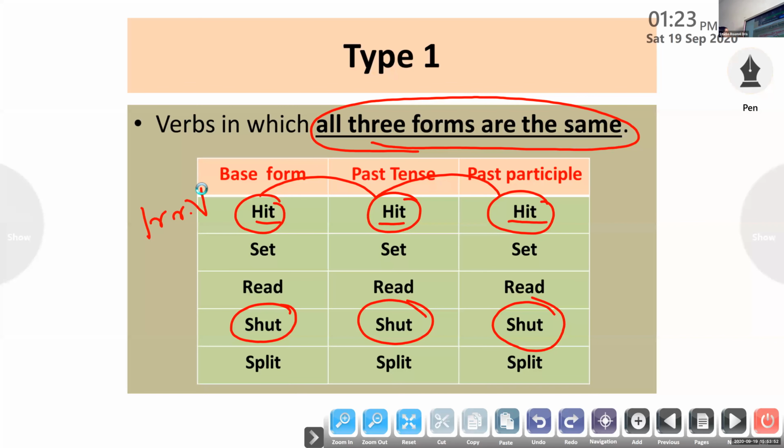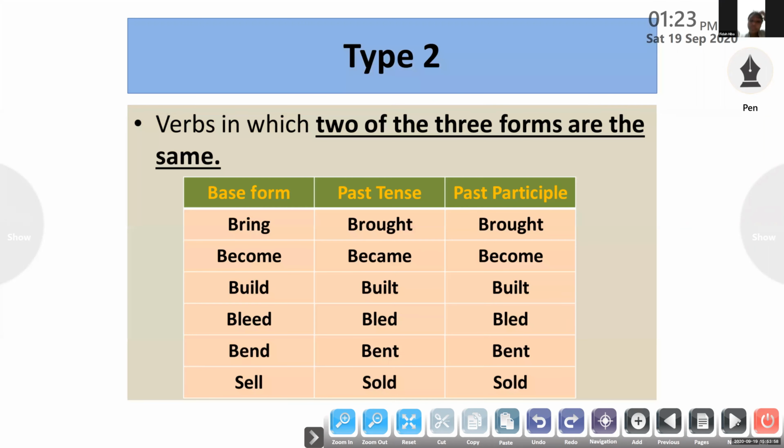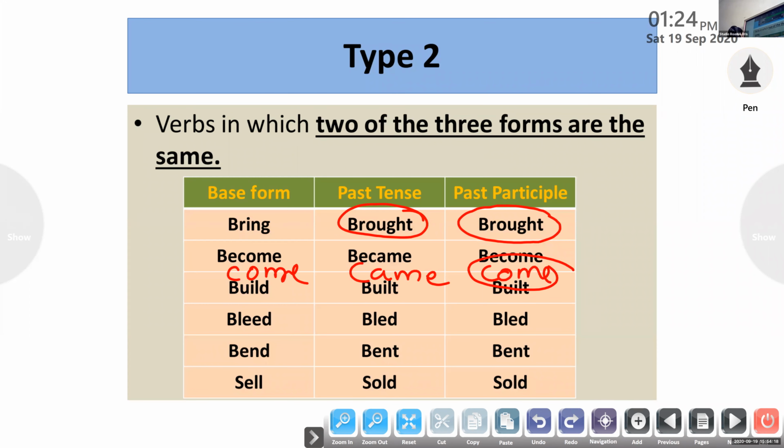This is Type 1, where you can see all the three forms are same. Now please observe this table. This table is Type 2 irregular verb, where any two forms are same. If I am writing come, it is came, and it is come. So this is also an irregular type because any two forms are same.